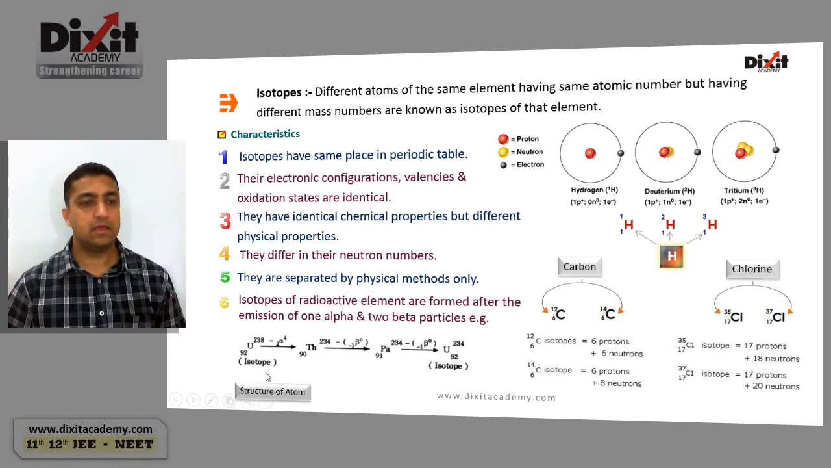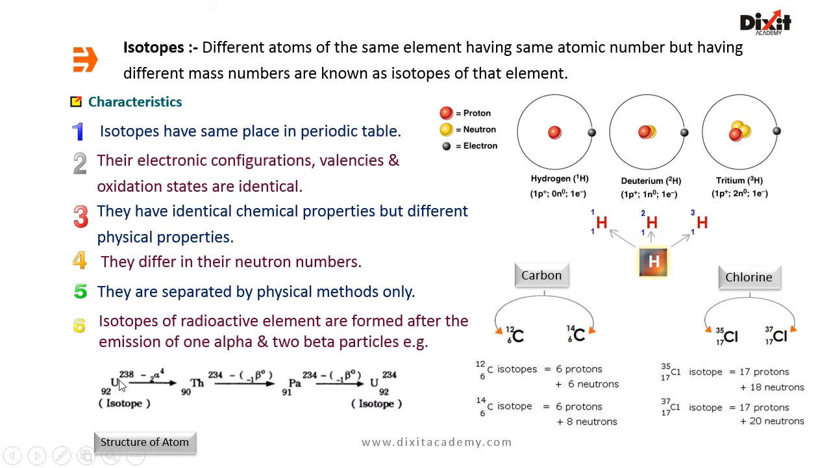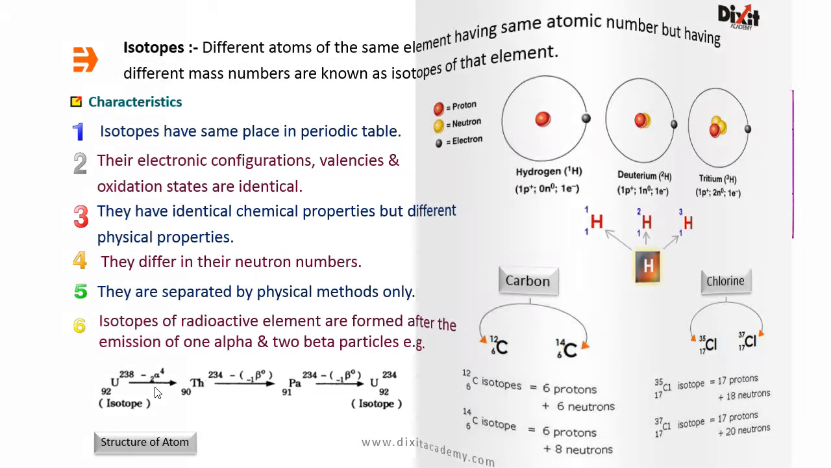Example, uranium-92-238 emits an alpha particle and disintegrates to thorium-90-234, which on successive emission of a beta particle gives protactinium-91-234, which further gives uranium-92-234. So uranium-92-238 is converted to uranium-92-234 by successive emission of 2 beta and 1 alpha particle.